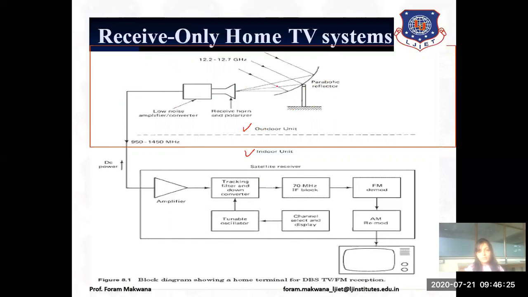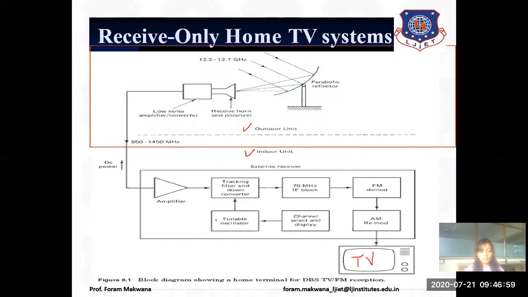This outdoor unit lies on our terrace. That means we mount our antenna and this portion on the terrace. And this is the indoor unit, or we can say this is our setup box. Between our television and our antenna, the setup box is there.